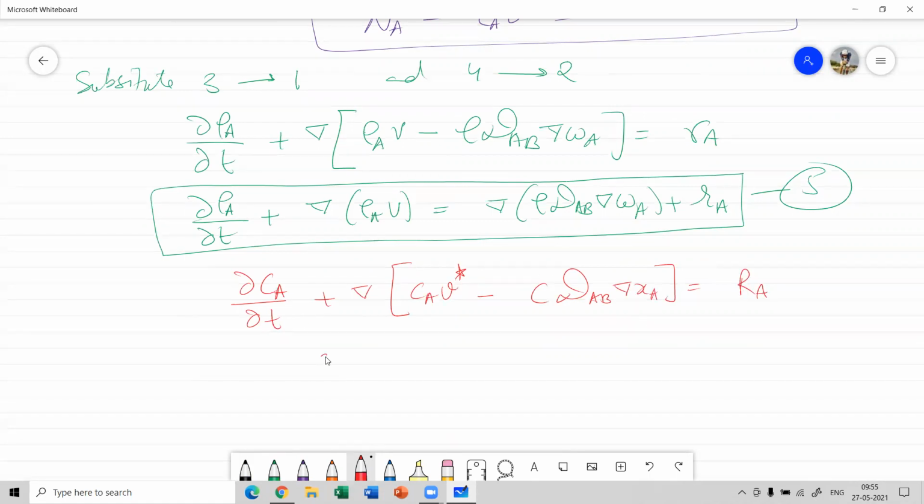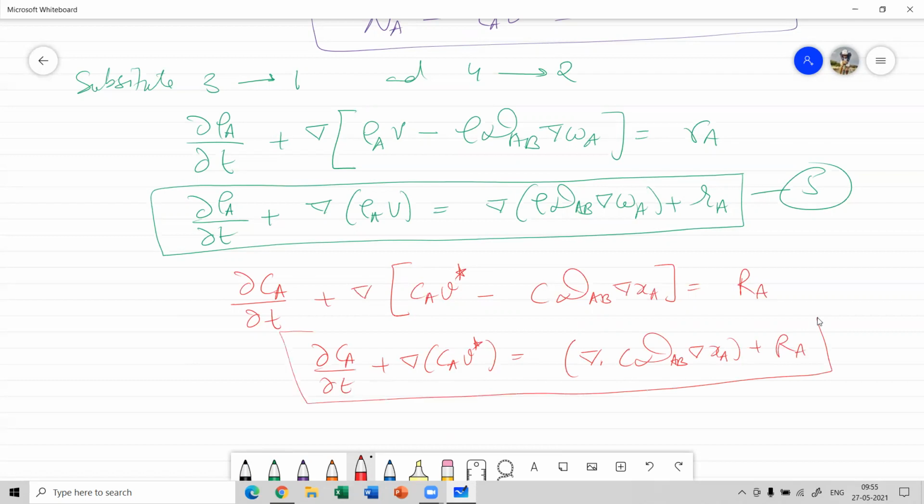Which can further be written as del CA by del T plus divergence of CA V star equal to divergence of C Dab divergence of X plus capital R. So this is equation number 6.